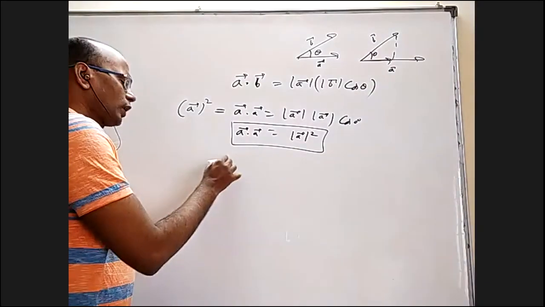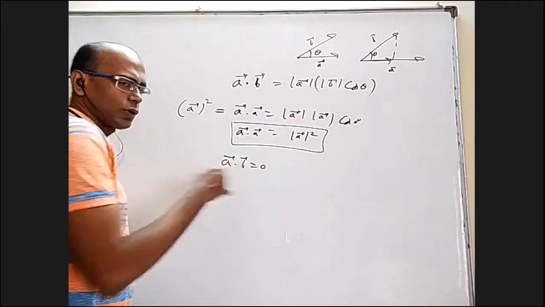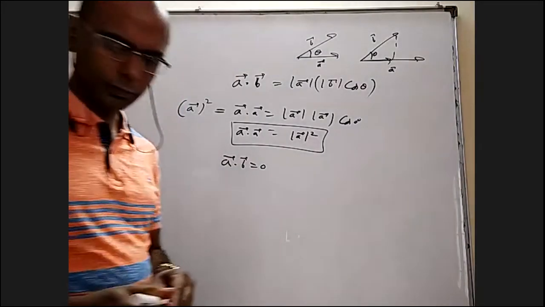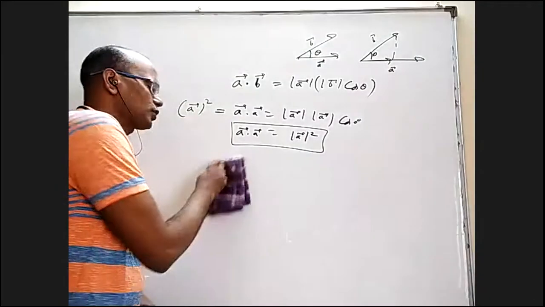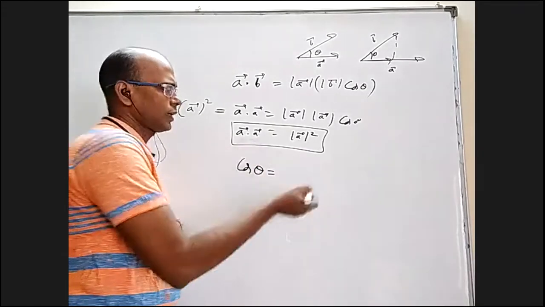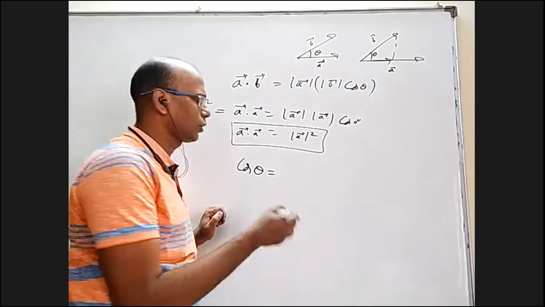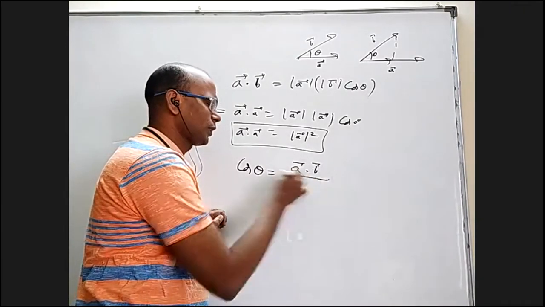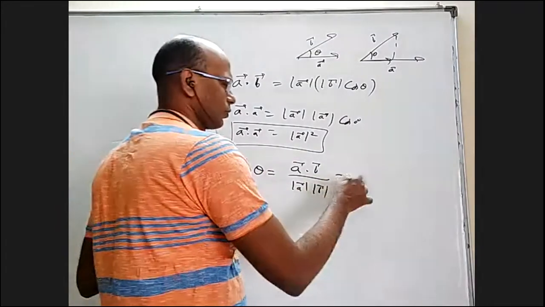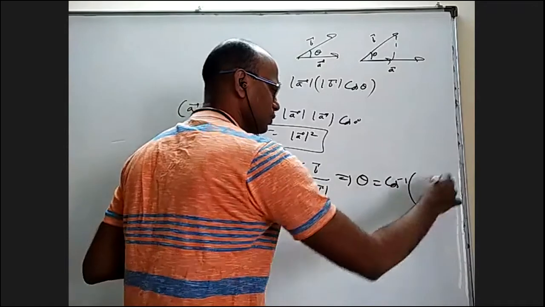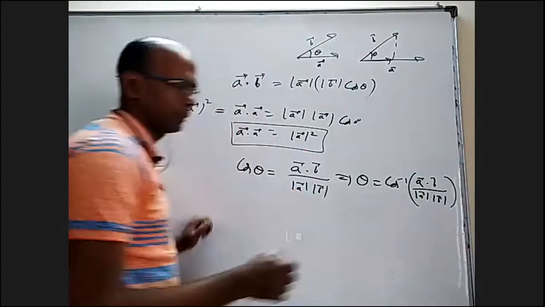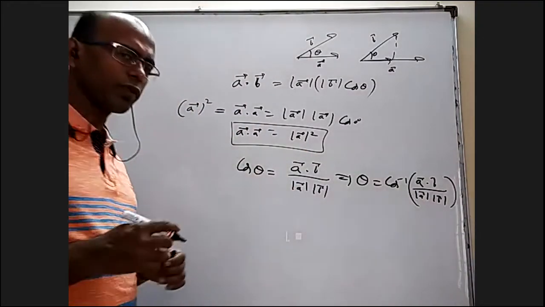And 2 vectors are perpendicular if and only if the dot product is 0. If they are perpendicular, the dot product is 0, and if the dot product is 0, they are perpendicular. About acute and obtuse I already mentioned. We use this formula quite often: if you want to know the angle between 2 vectors and somehow you have a way to find their dot product, it is a bar dot b bar by mod a bar mod b bar. So the formula for the angle between 2 vectors is cos inverse of a bar dot b bar by mod a bar and mod b bar.